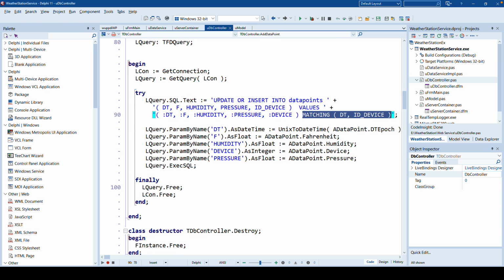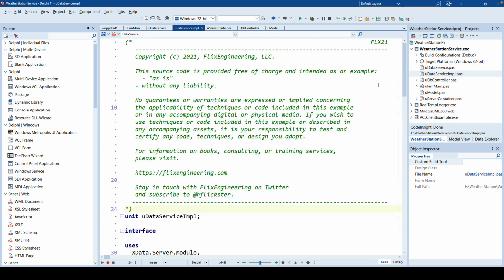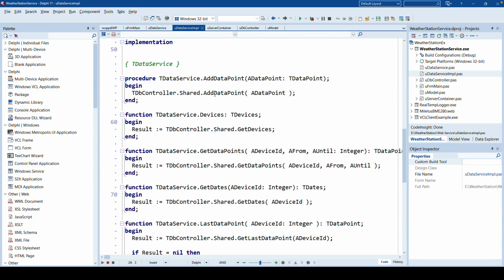The final piece of the puzzle that's missing is we have defined the service methods, but we have not implemented the service methods. So that is something you find in the implementation of the service. So this is the UData service, this is the interface. If you go to the implementation, you find, for example, to add a data point, we simply call the method of the data module TDBController AddDataPoint, and we pass the data point as a parameter to it. Getting the devices, simple, same thing. The function has to return a list of TDevices, and we get that from the data module GetDevices method.